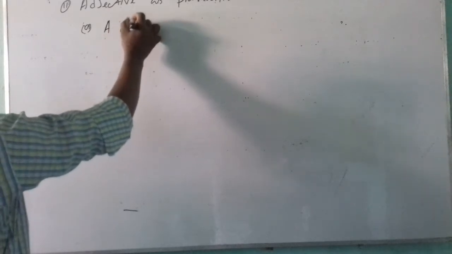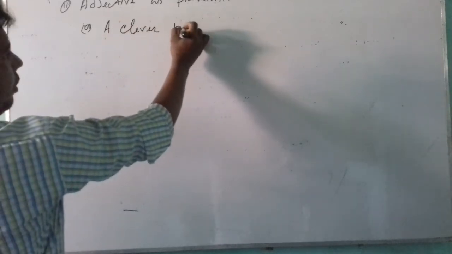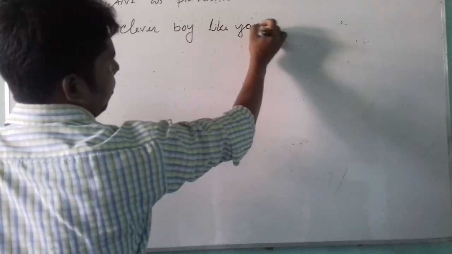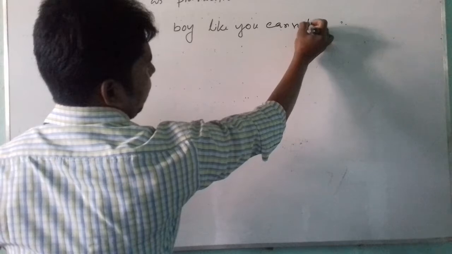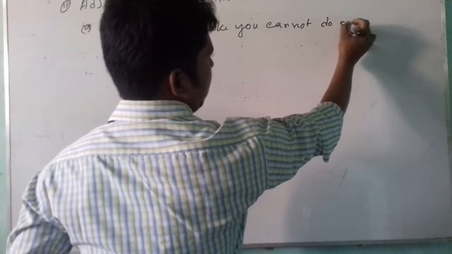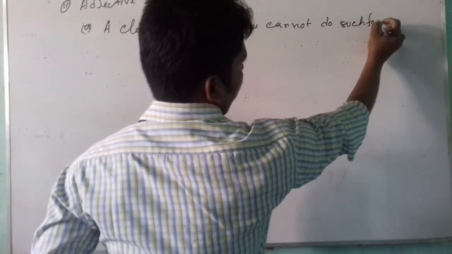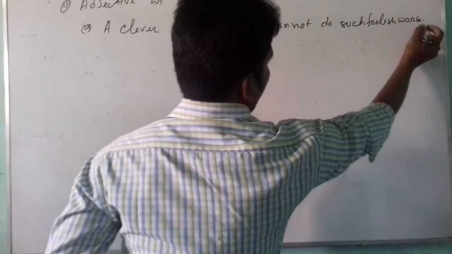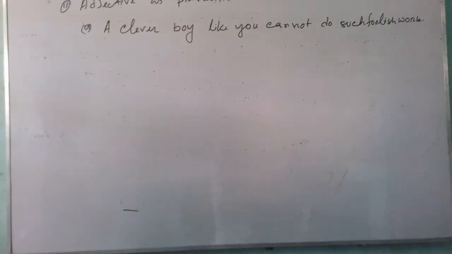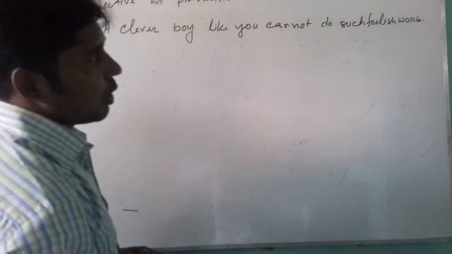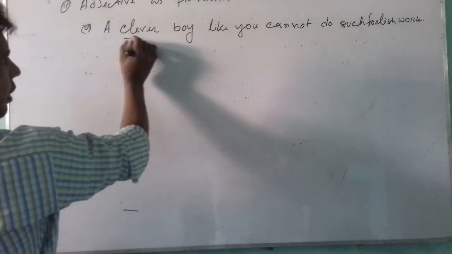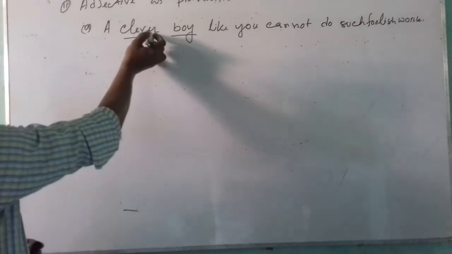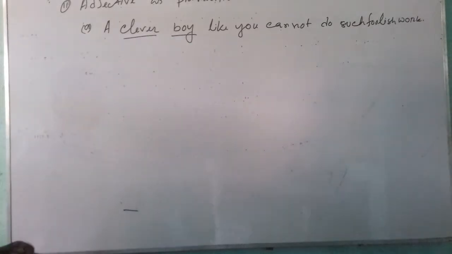A clever boy like you cannot do such foolish work. Here clever is adjective, boy is noun. Here adjective clever has been used before noun.